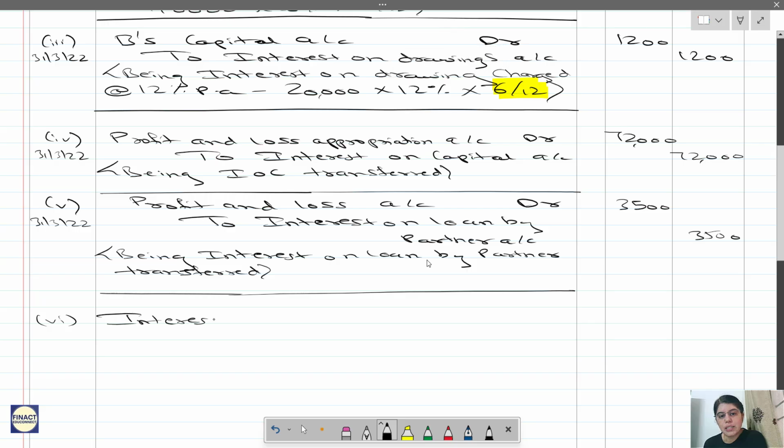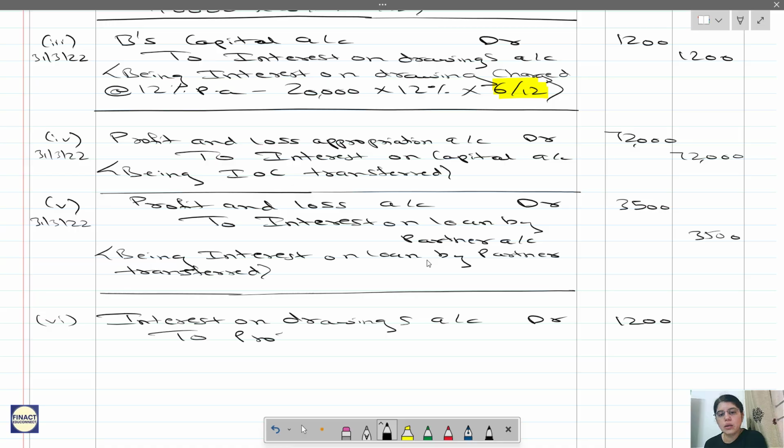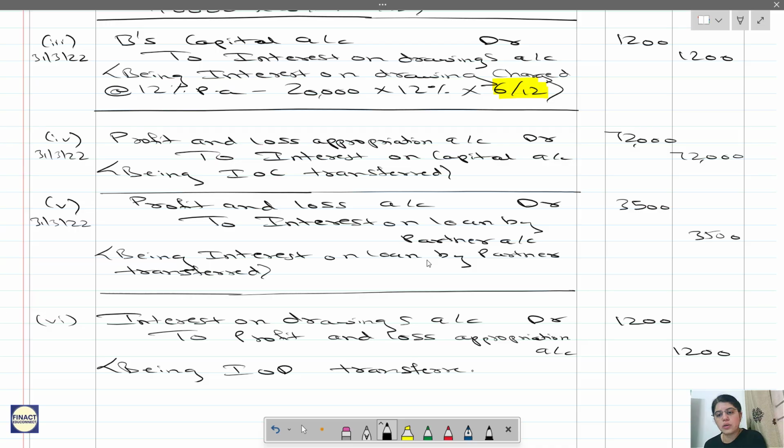Interest on drawings account debit 1200 to profit and loss appropriation account 1200, being interest on drawing transferred.